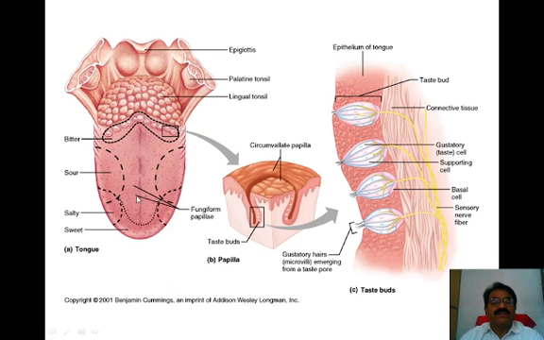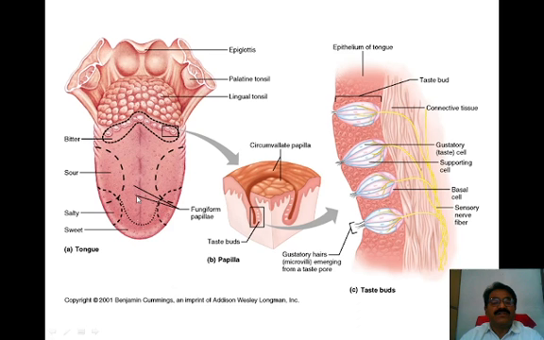Here is the epiglottis. Then in the posterior-most area there are taste buds which have the ability to detect bitter taste. Here there are the papillae: filiform papillae, and here the circumvallate papillae, which have the ability to detect bitter taste.